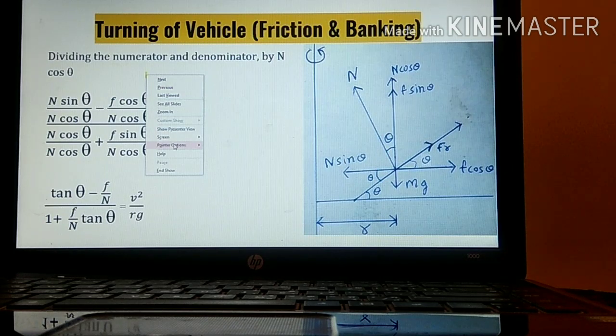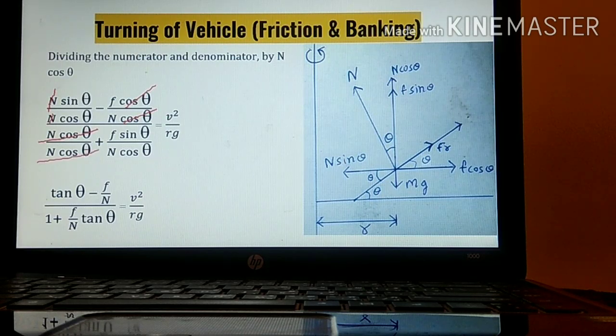So if we divide by N cos theta, what will happen? This N and N will get cancelled, this cos theta will get cancelled, and this N cos theta will get cancelled. Now sin theta upon cos theta is what? Tan theta minus F upon N. Over here everything is getting cancelled, so we write 1 plus F upon N as it is. Sin theta upon cos theta is tan theta, equal to v square upon rg.